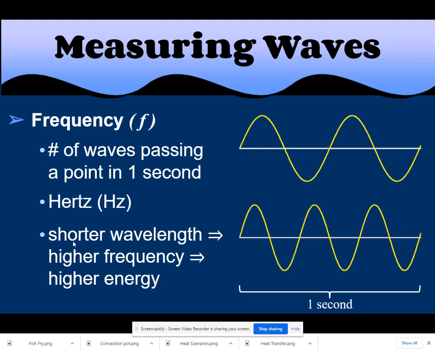When one goes up, the other goes down. So when wavelength decreases, shorter wavelength, frequency increases, higher frequency. But when wavelength increases, longer wavelength, frequency decreases, it would have a lower frequency. And energy and frequency go together. Where frequency increases, energy increases, and where frequency decreases, energy also decreases.